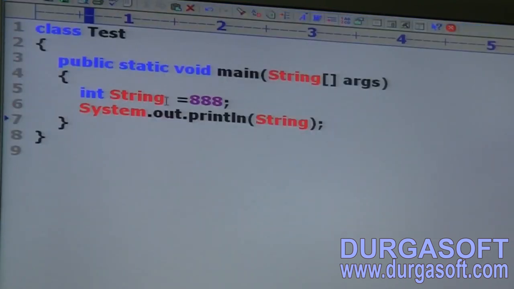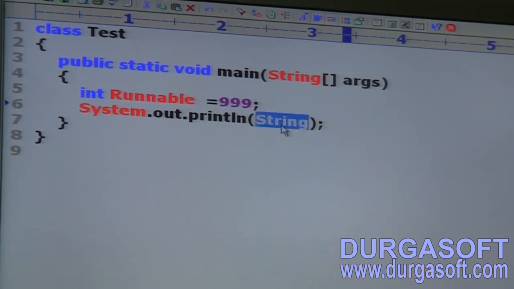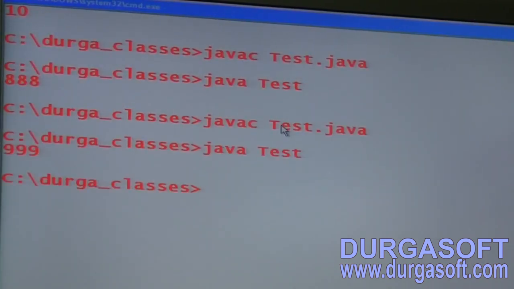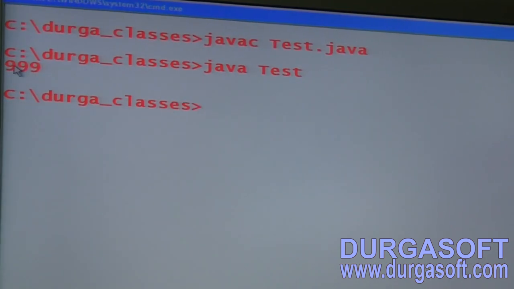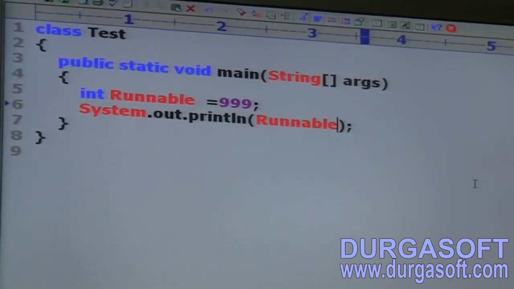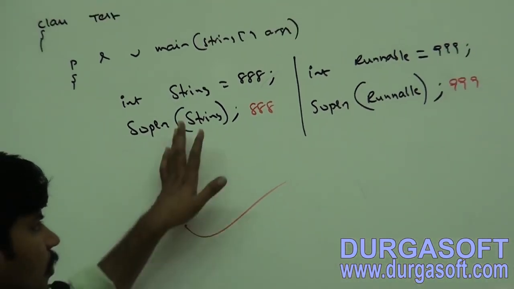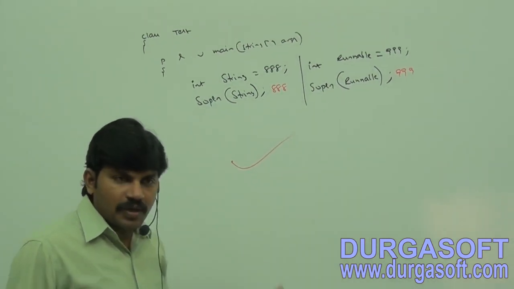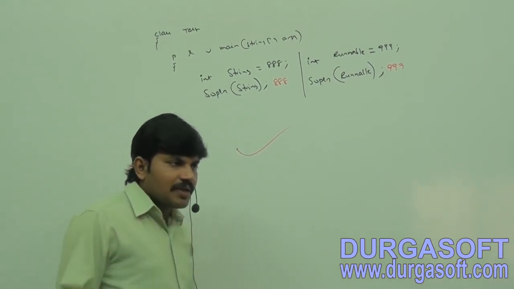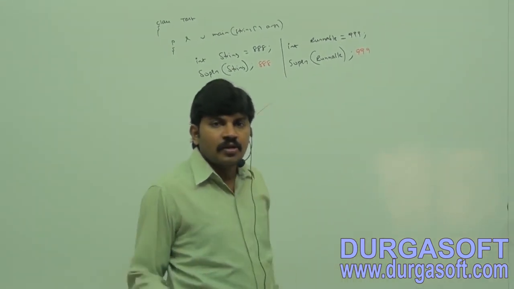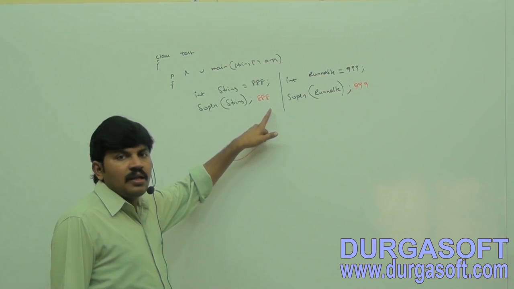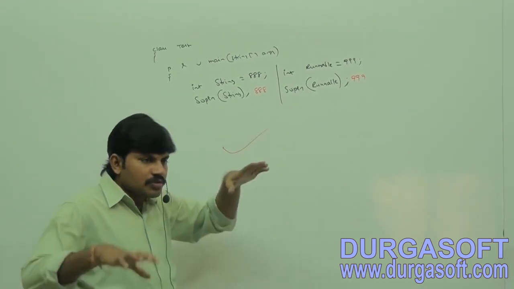Yes. Similarly, int runnable is equal to 999. Next, SOP of runnable. Now the code compiles. The answer you are going to get by default is nothing but 999. Any explanation required? All predefined Java class names and interface names we can happily use as identifiers, no problem at all. Now my question is, is it recommended or not recommended? Not recommended. Worst kind of programming practice, because the readability of the code goes down